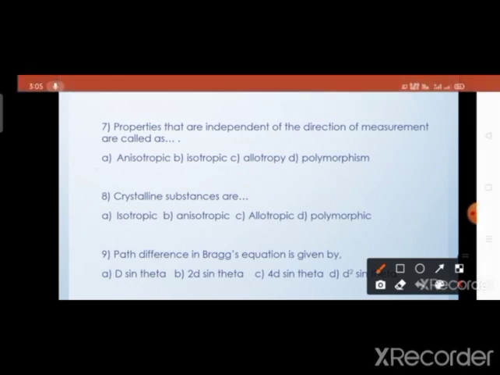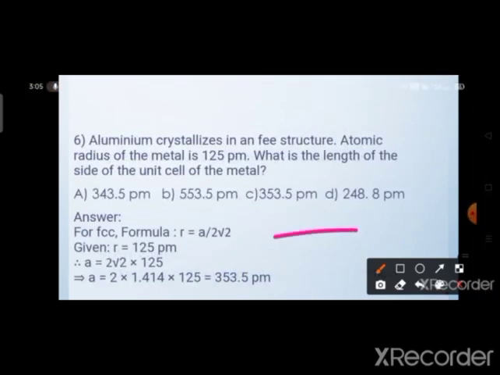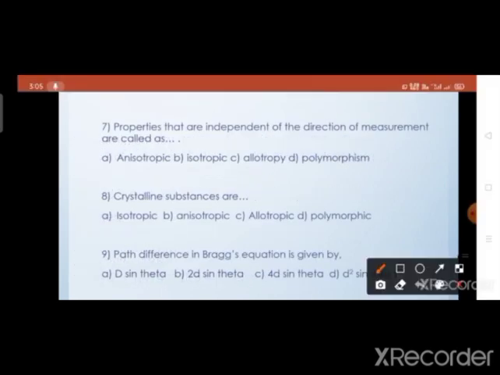Then the next question, question number 7: properties that are independent of the direction of the measurement are called as. The answer is isotropic properties, because properties that are independent of the direction of the measurement are known as isotropic substances. Then question number 8: crystalline substances are dash dash.